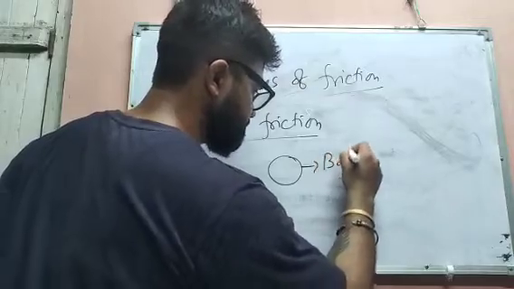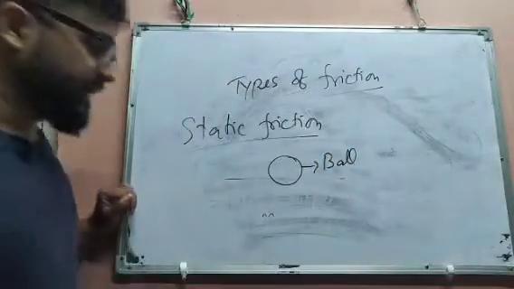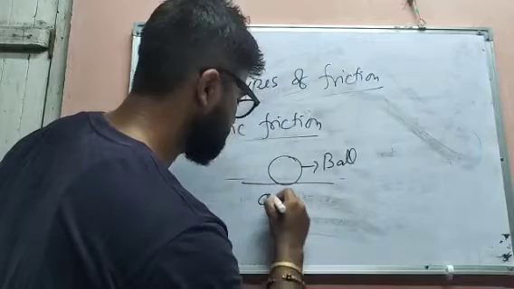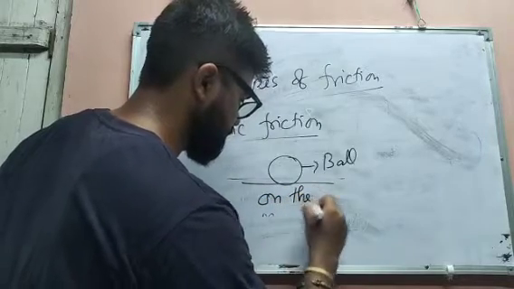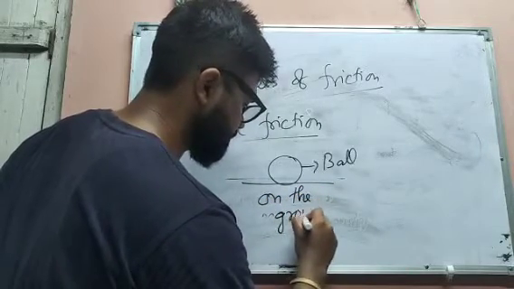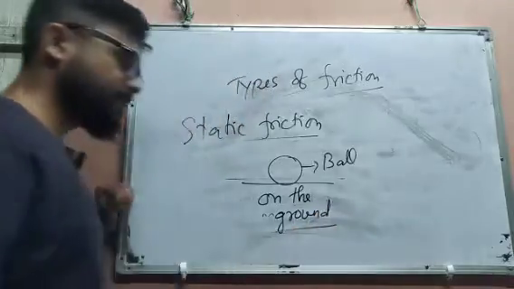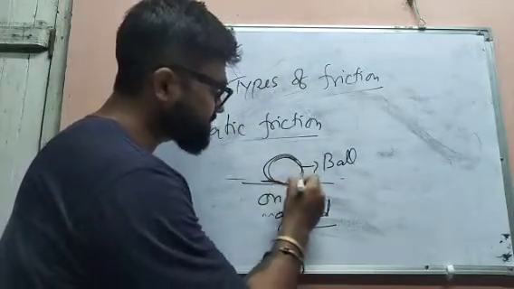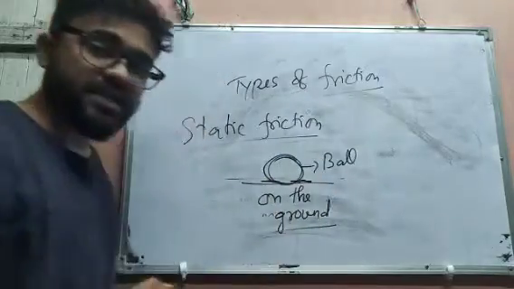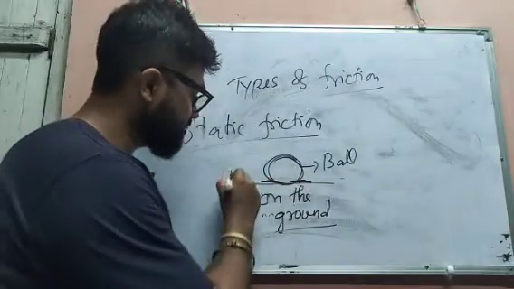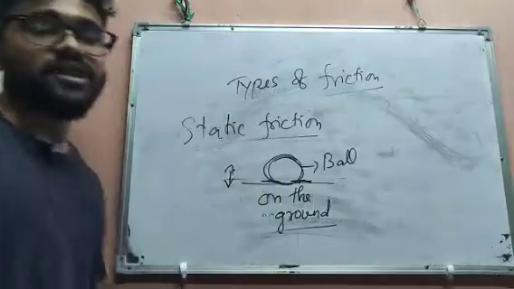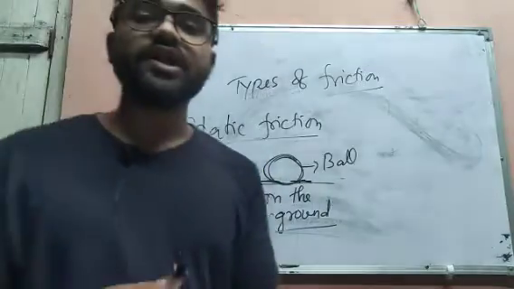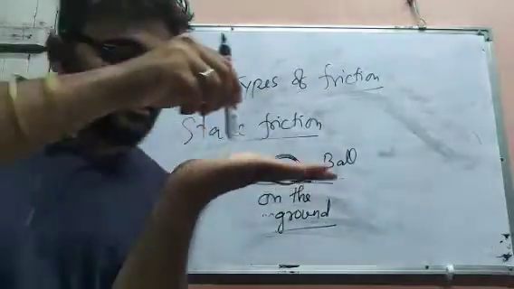Consider this is a ball on the ground. The ball's surface and the ground's surface are both in contact, that means they are touching each other.